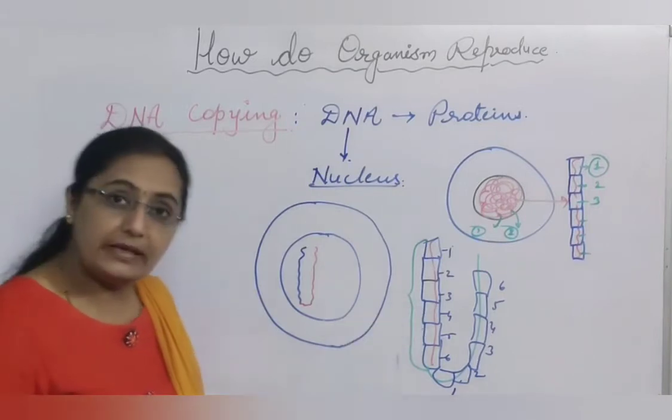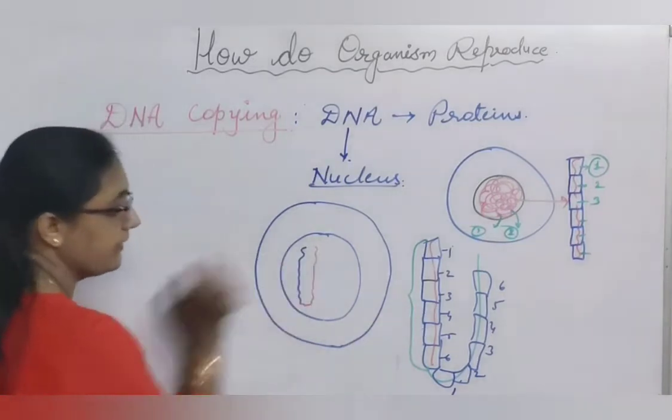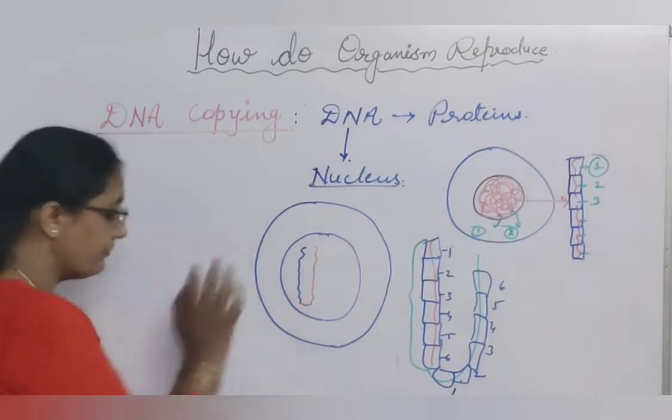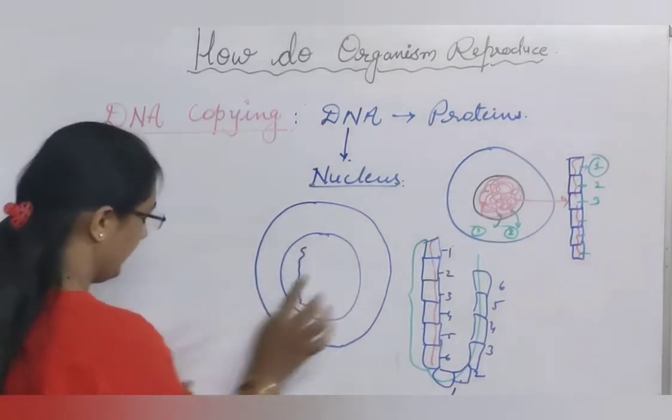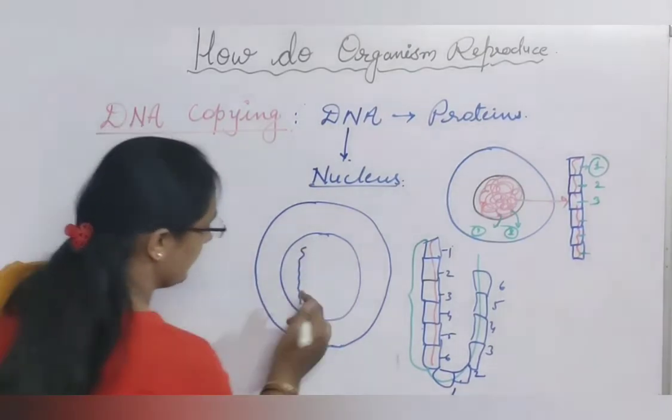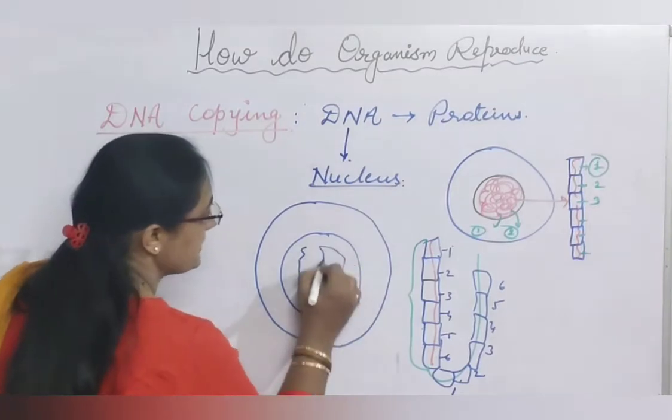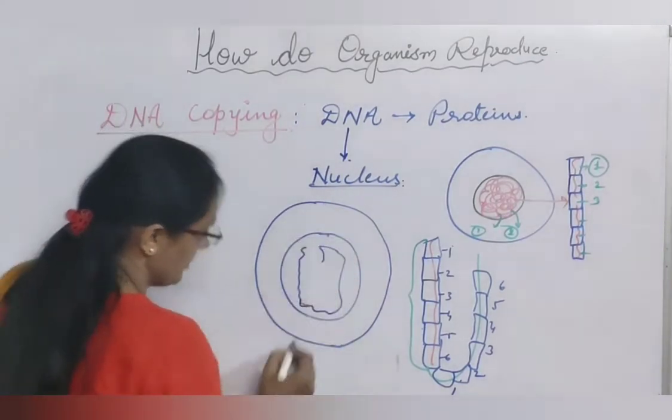During replication of DNA, DNA gets double in size. After getting doubled, what will happen? Once this DNA is replicated, the cell shows cell division.